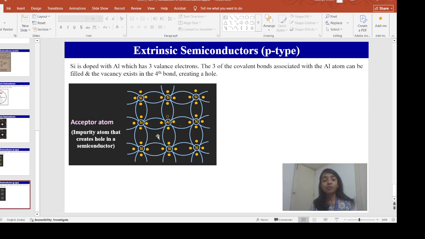Now, how do we get the p-type semiconductor? When we dope the silicon with trivalent impurities like boron or aluminium. This aluminium has 3 valence electrons, so 3 of the covalent bonds associated with this aluminium atom can be filled, and a vacancy will exist in the fourth bond, and it will create a hole. Once a hole is created, some nearest neighboring electron will come and occupy the position. In this case, the energy that is required is very less.